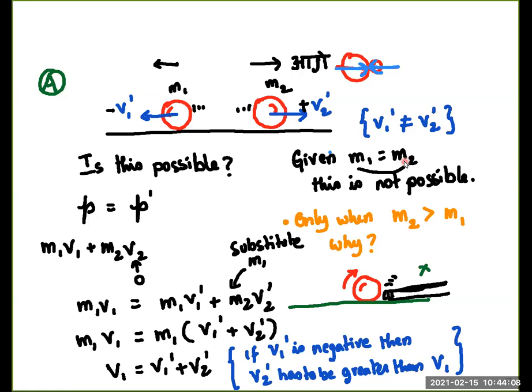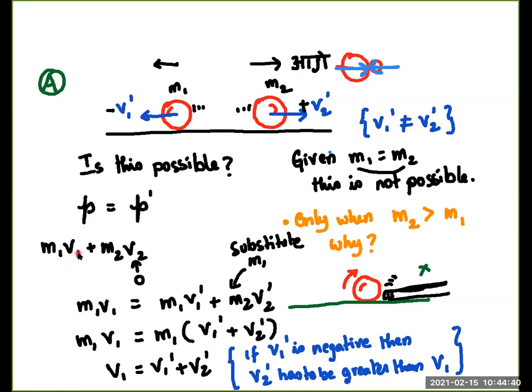Because billiard balls are made of the same material, same density, and the same dimensions, therefore they have the same or more or less the same mass. So I say this is not possible, but how do we know? Let us look at it from the lens of conservation of momentum. Whatever it is, momentum before the collision and momentum after the collision, that is P should be equal to P prime. Now let's examine the situation.